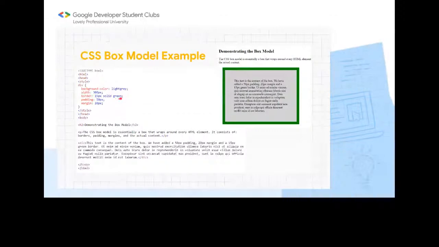So here you can see the border. We can define border as well. So here we have the border. So now how do we calculate the values in the box model? That we have to understand.